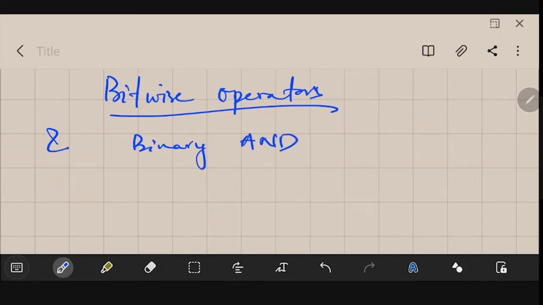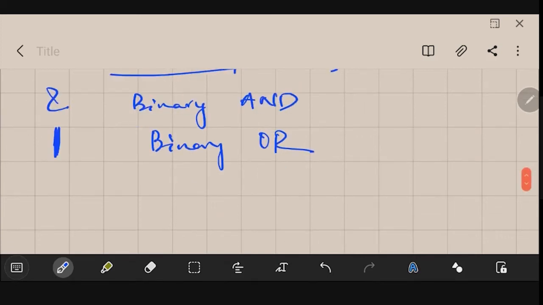Then if you give this sign, this is your binary OR. Similarly, if you give a caret sign, this is a binary XOR.